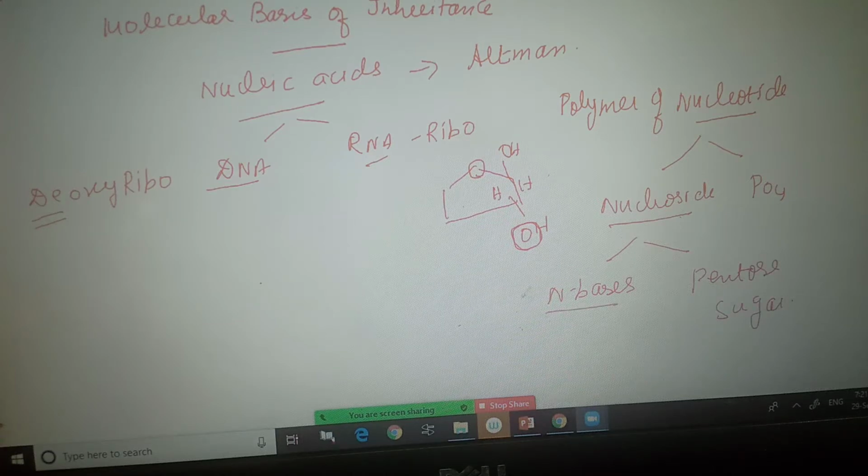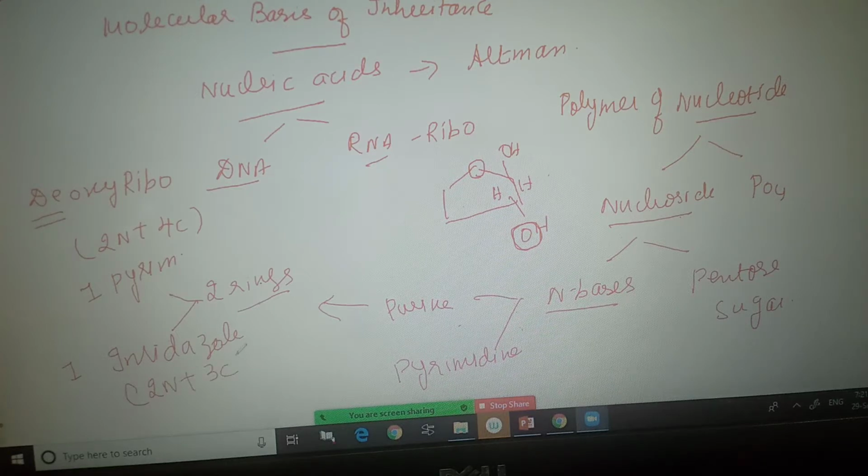What are nitrogen bases? There are two types of nitrogen bases: one is purine, the other one is pyrimidine. When I say purine, it consists of two rings. What are the two rings? One pyrimidine ring, which comprises 2 nitrogen and 4 carbon atoms, and one imidazole ring, which comprises 2 nitrogen and 3 carbon atoms.